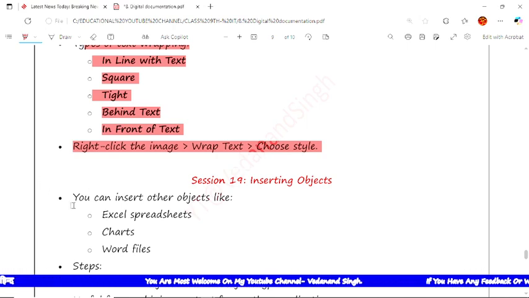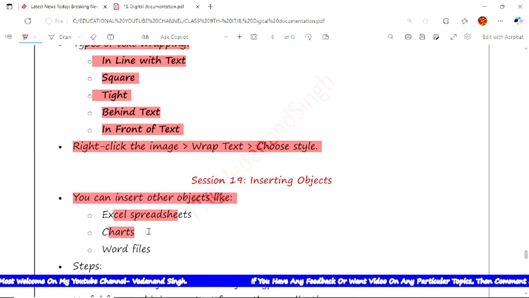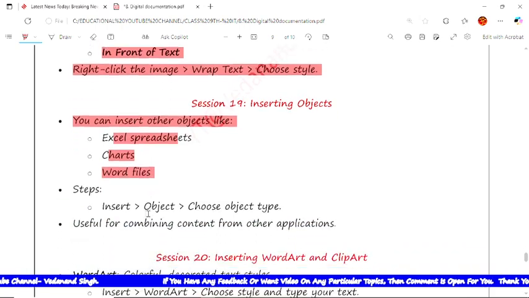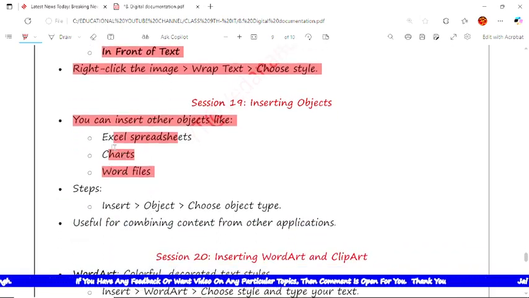Now then you can insert other objects like an Excel spreadsheet, chart and Word file. Now next, what are the steps for this one? How to insert the object? First you will click on the insert button, object, choose the object.